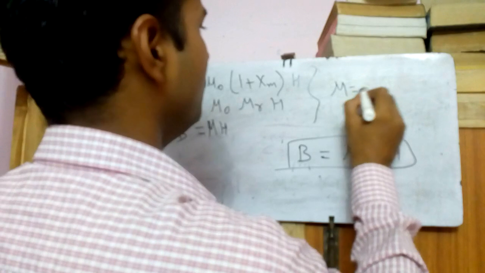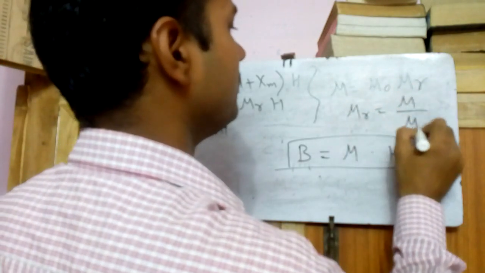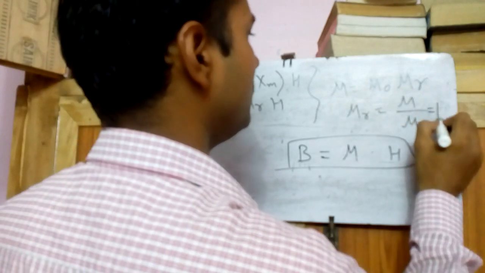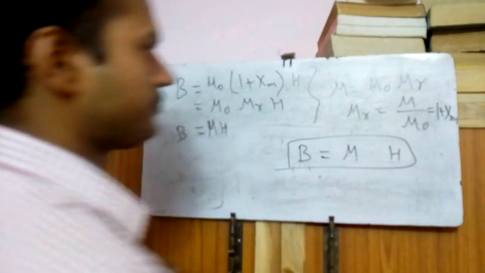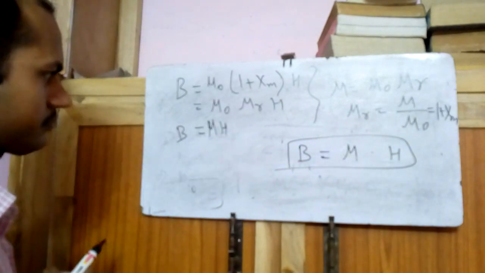So mu is equal to mu naught mu r, so mu upon mu naught is equal to 1 plus psi m. So mu r is unitless, psi m is unitless, right?